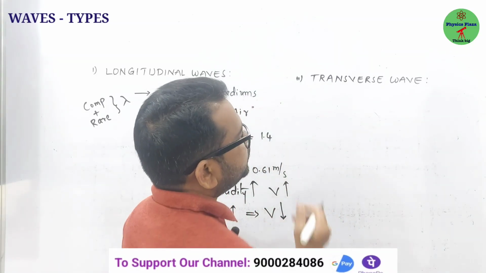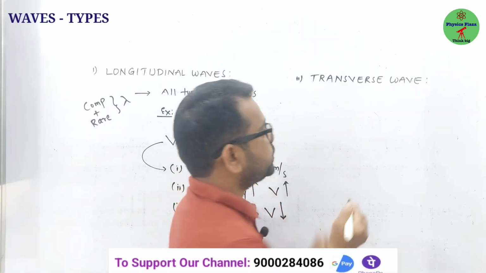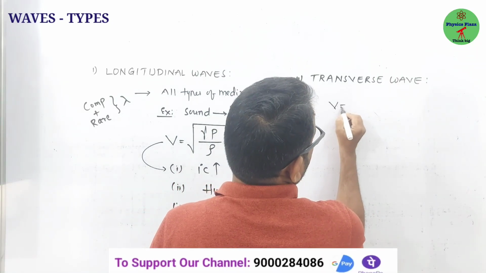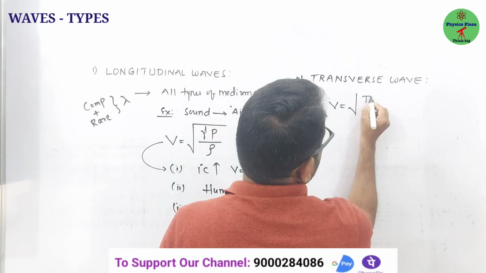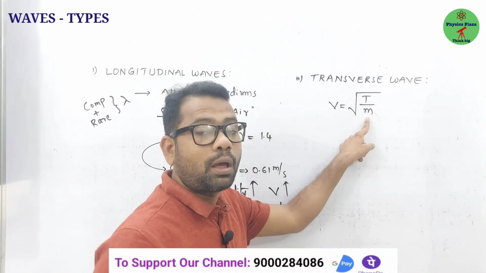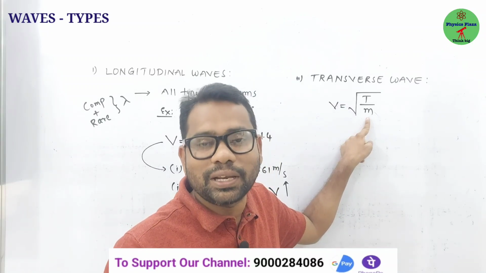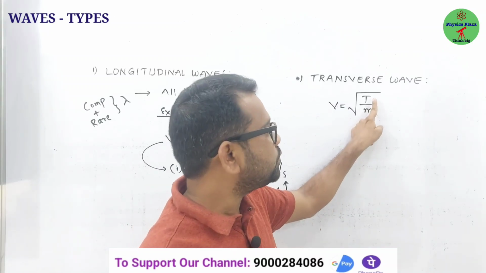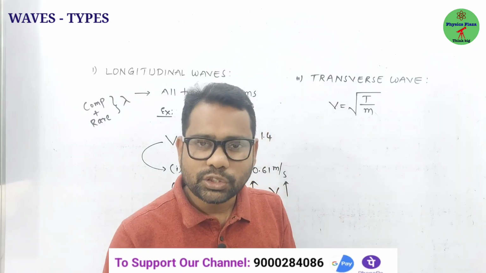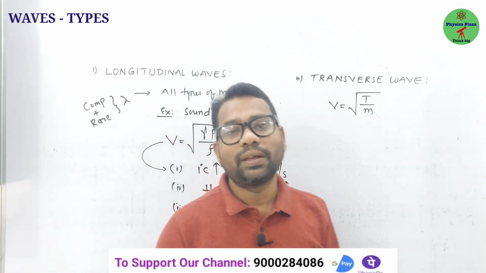So the velocity of the transverse wave produced in a stretched string. Here v is equal to square root of tension by m. Here m means, it's not a mass, children, it's mass per unit length. Linear mass density we can call it. T is what actually? Tension. As the tension in the string increases, obviously the velocity also increases.